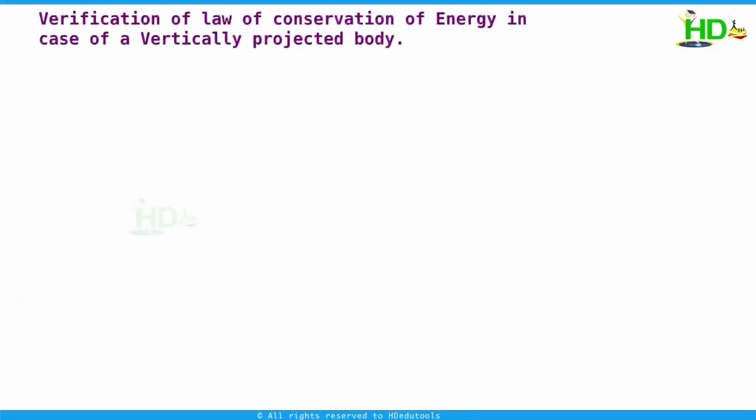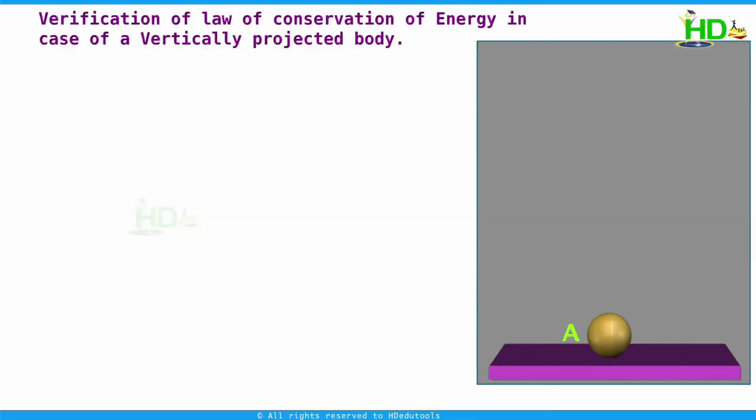Now similarly, we try to verify the law of conservation of energy in the case of a vertically projected body. Suppose a body is projected vertically up with initial velocity u. At the projection point, the initial velocity is u. The gravitational force is acting vertically down, that is, gravitational force opposes the motion. As it moves up, the velocity decreases and height increases. That means kinetic energy decreases and potential energy increases. At ground, the object has only kinetic energy. At some height x, it has both potential and kinetic energies.